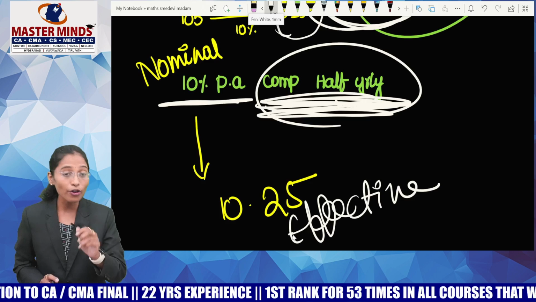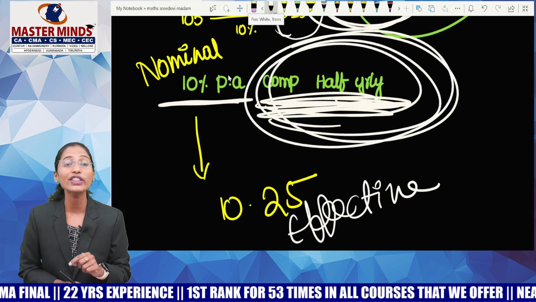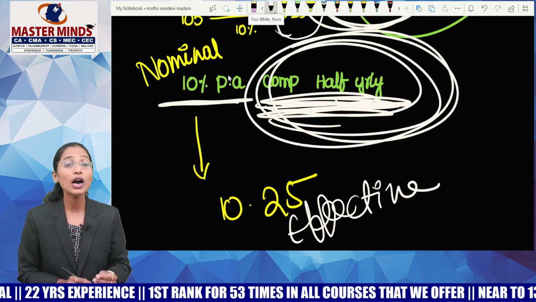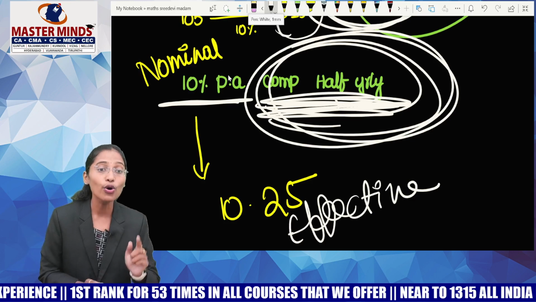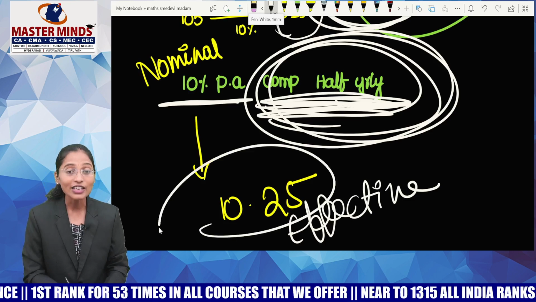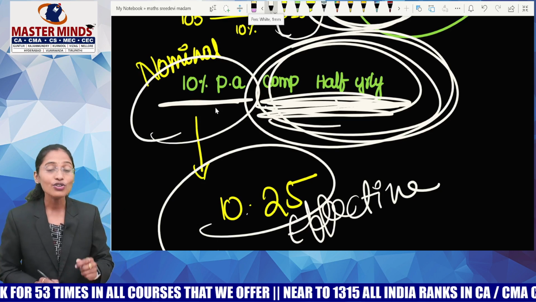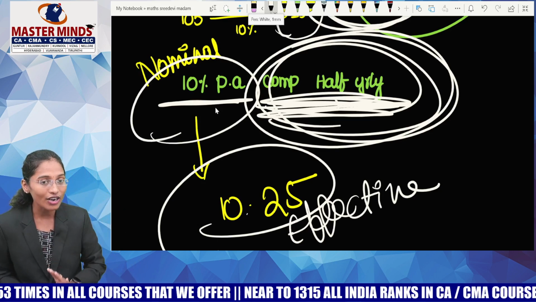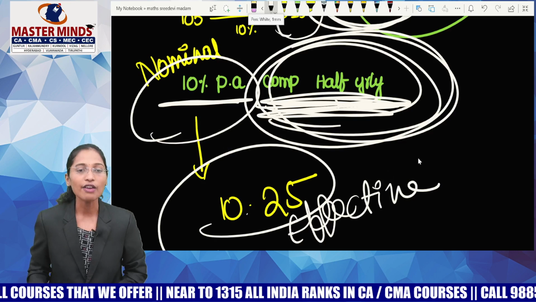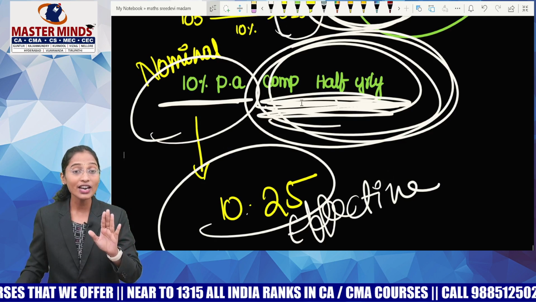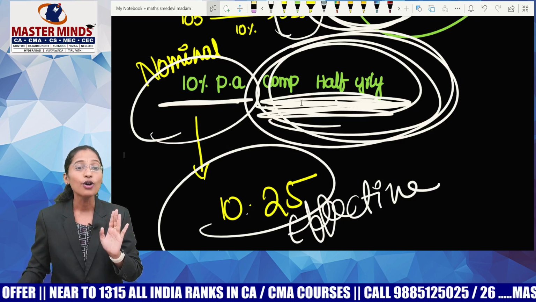And this concept of effective rate of interest arises only if the compounding is done more than once in a year. If the compounding is done more than once in a year, we usually charge more than what we said. We are charging 10.25, but what we said was 10%. So the rate of interest that is actually said is called the nominal rate of interest, and the rate of interest that is being charged is called the effective rate of interest.